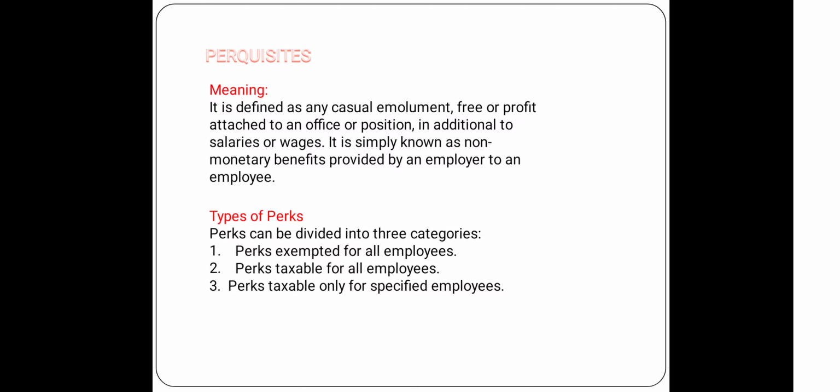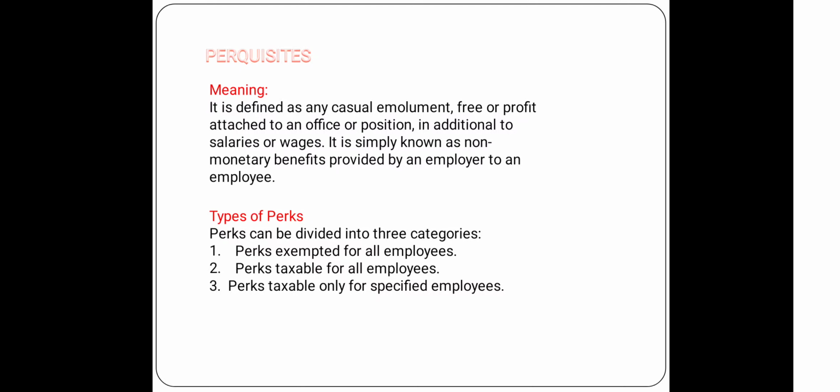This particular type of employee is called a specified employee. So on that basis, that specified employee gets certain benefits from the employer, and these facilities are taxable in the hands of the specified employee only.